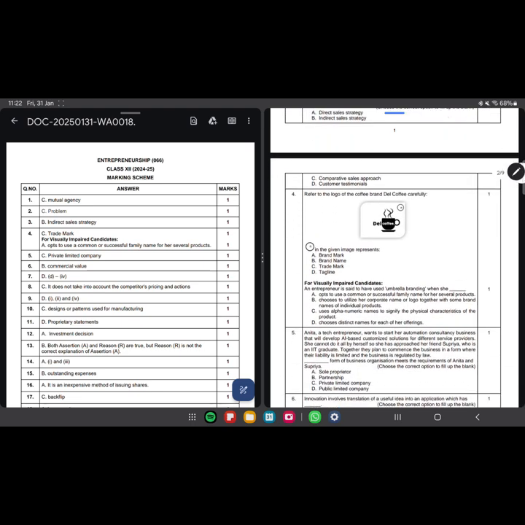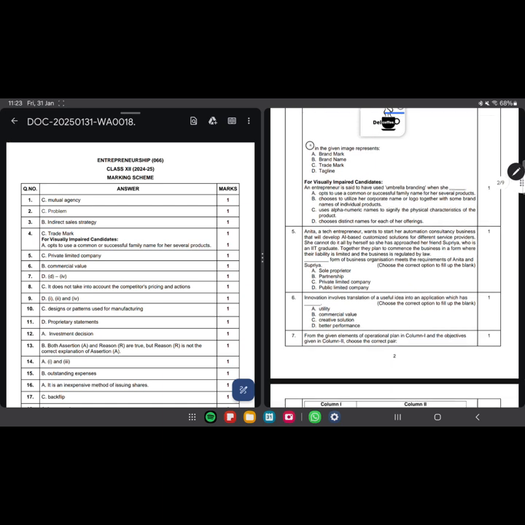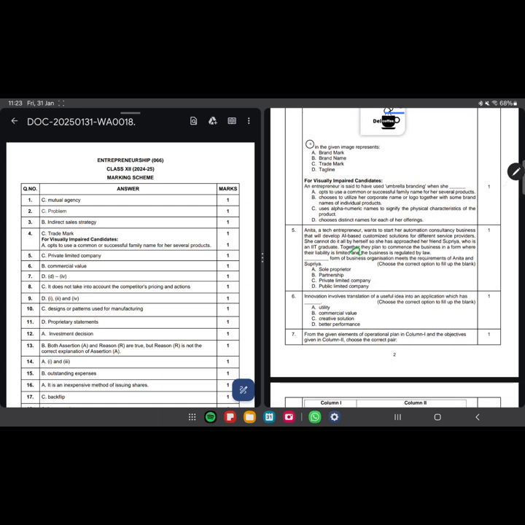Refer to the logo, coffee brand Dell Coffee in the given R. This sign, what it indicates is a trademark. Okay, this is a trademark. This is for visually impaired. Here we come. Which form of business organization meets the requirement of Anita and Supriya? Okay, so as there are only two names, there will be a limited written always.